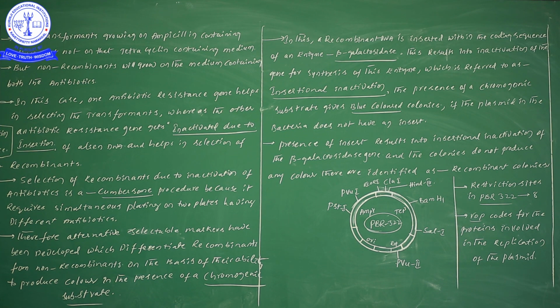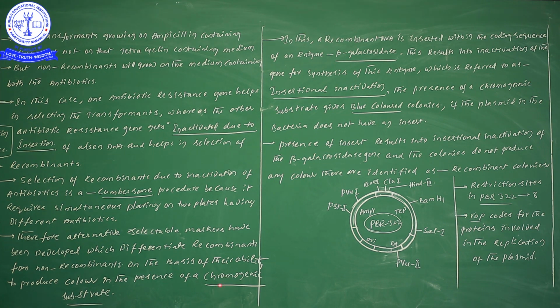In the Lac operon concept, we have taken PI, PO, Z, Y, A, a sequence I have given, a polycistronic gene. Do you remember that at the Z gene location, that particular Z gene is responsible for producing the beta galactosidase enzyme, which is necessary for the conversion of lactose into glucose plus galactose? In normal conditions, that will produce a blue color, chromogenic.